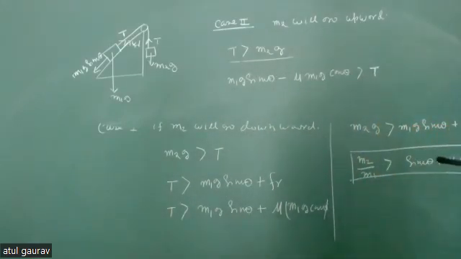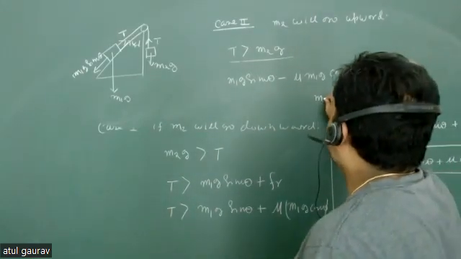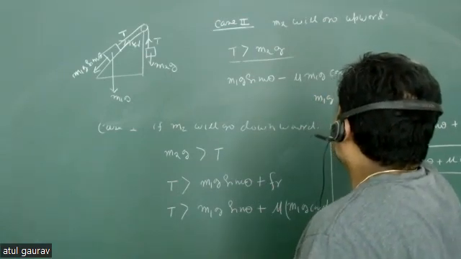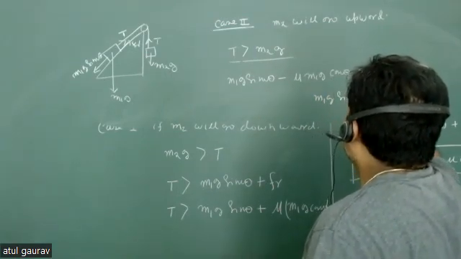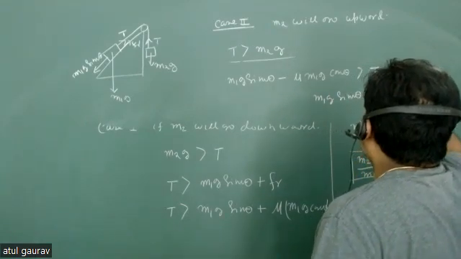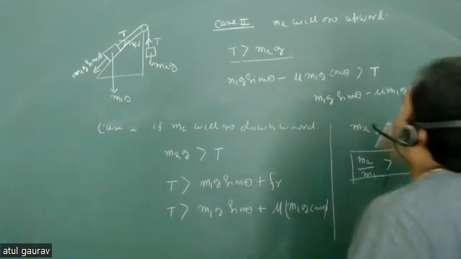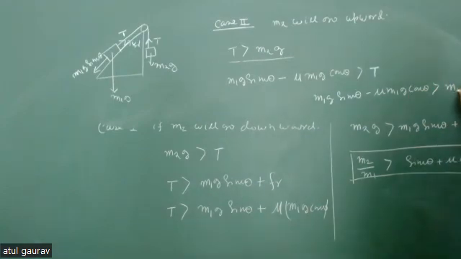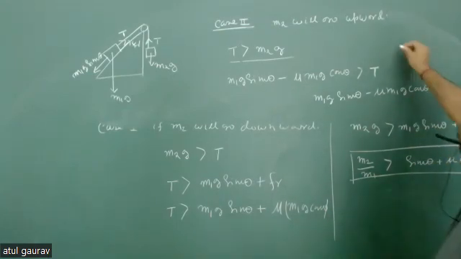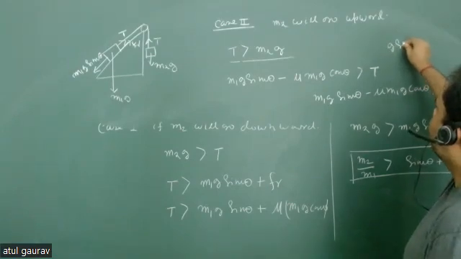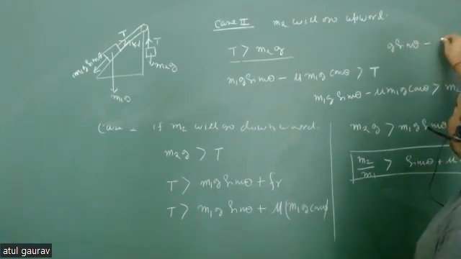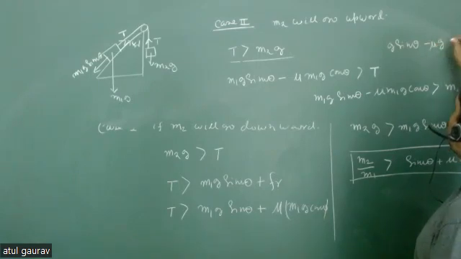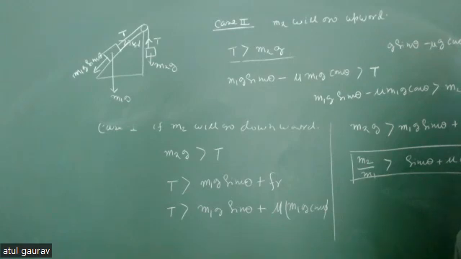So from here we have m1g sin theta minus mu m1g cos theta must be greater than m2g. And from here you can get m2 by m1 again. Then you have g sin theta minus mu g cos theta must be greater than m2 upon m1.